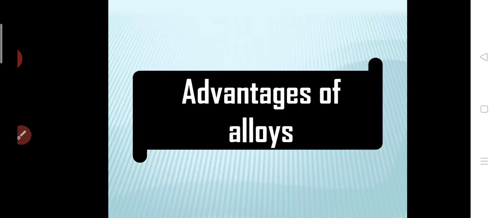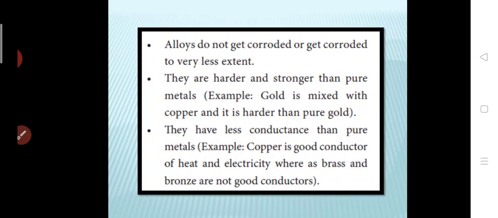Let us see some advantages of alloys now. Alloys do not get corroded, or they get corroded to a very small extent only, and they are harder and stronger than pure metals. Like gold, you cannot use gold directly without mixing copper. Gold mixed with copper is harder than pure gold.